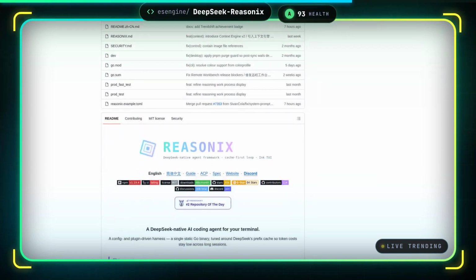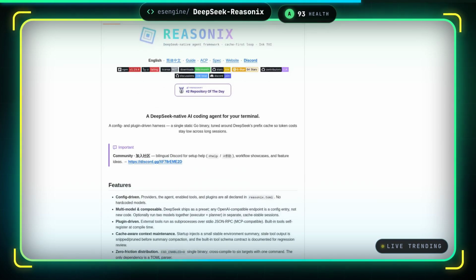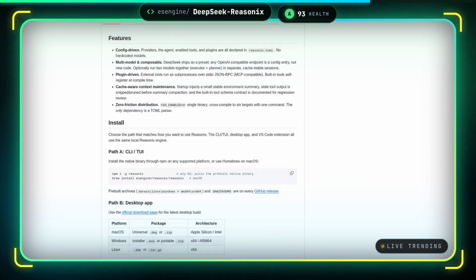The project is open source, cross-compiles to 6 targets, and offers a bilingual Discord for setup support, making it a practical, zero-cost alternative to expensive AI developer agents.